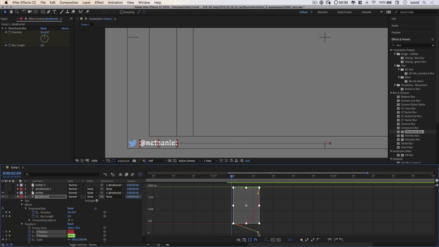So you can make this as long and flat as you like. The longer and flatter it is, sort of the more it's going to head to the left and hang out for a second and then race inward.